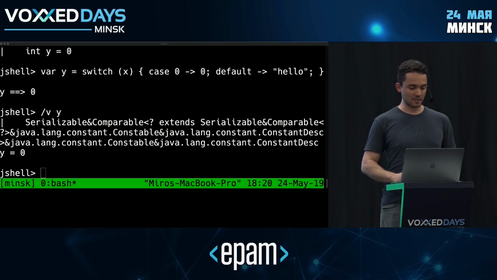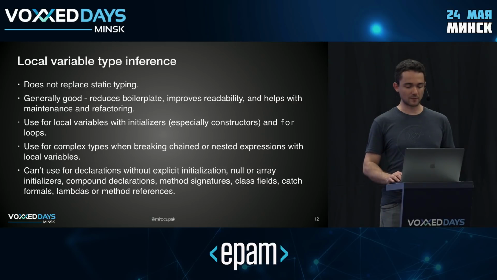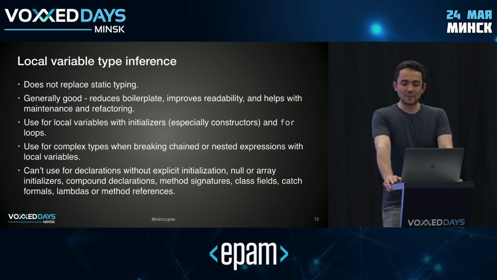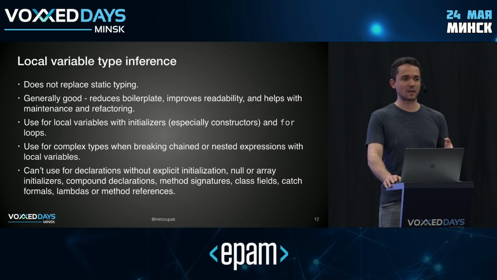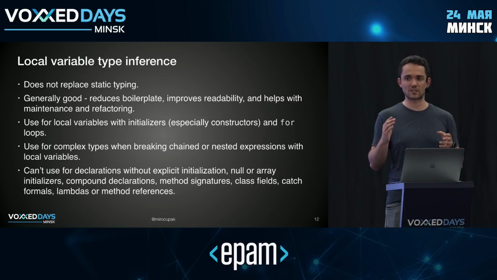So let's just recap some of the best practices around using local variable type inference. Well, keep in mind, we're not getting rid of static typing here, which is pretty universally recognized as a good feature of Java. We're merely inferring. If you don't have experience with a language that has had that feature, you might feel like this feature actually reduces readability, and that's completely fair. In fact, that's how many people, including myself, felt when lambdas were first introduced. For quite a while, after lambdas were available, I was writing lambdas, but I was specifying the explicit type everywhere because I just felt that the type information actually improved readability. But then after a while, I got used to lambdas, and I suddenly realized that the shorter form is actually more readable.